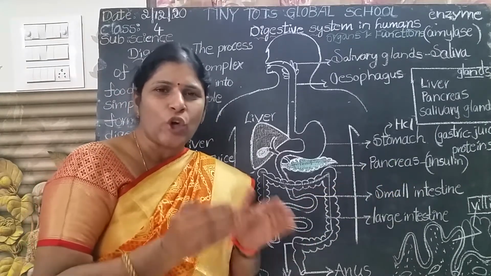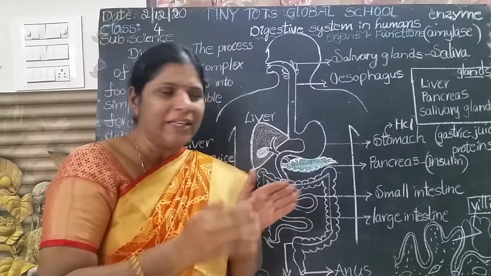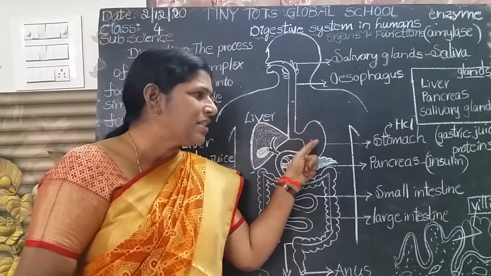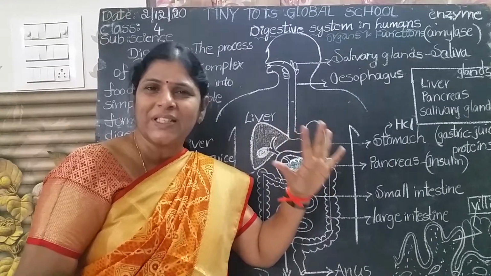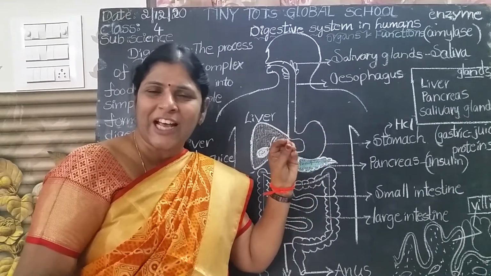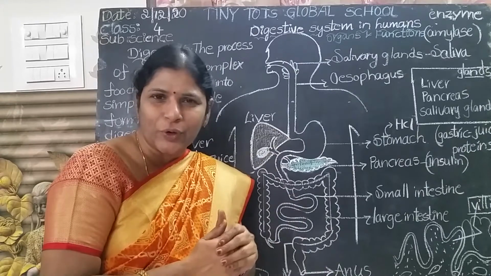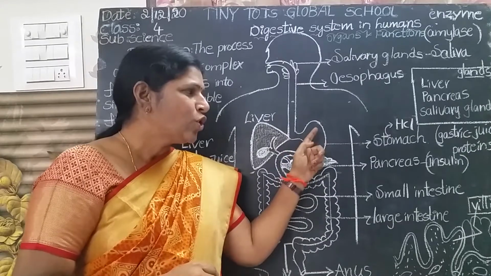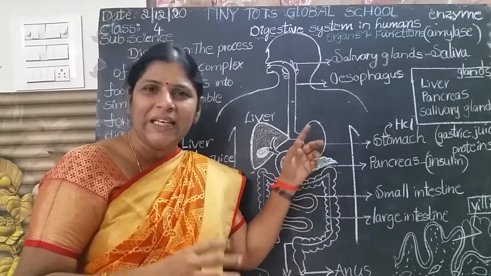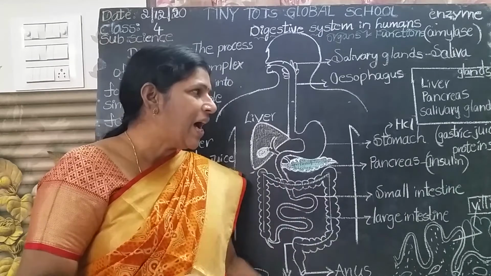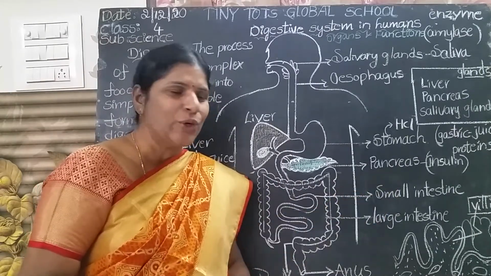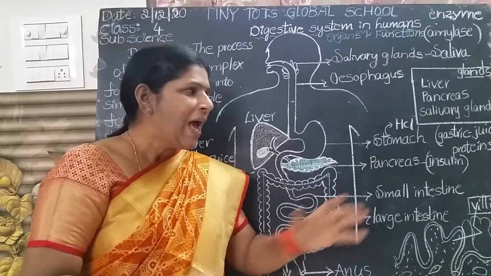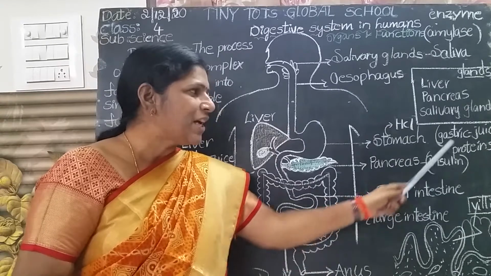I say again, stomach is the muscular bag. It is a J-shaped organ. That semi-solid, soft food stays 4 or 5 hours in the stomach. The main function of the stomach is to store food. Stomach walls release digestive juices which are hydrochloric acid and gastric juice. Hydrochloric acid kills the bacteria present in the food and gastric juice digests the proteins.